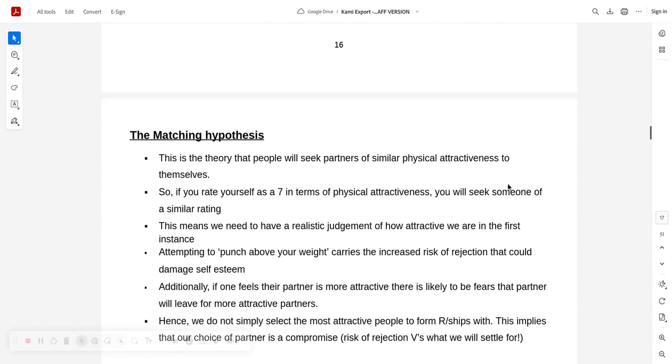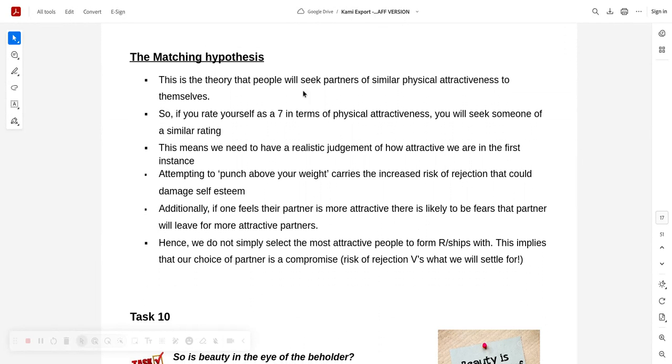And then you've got the detailed matching hypothesis. In this edition, you can see I've kind of done it for you. It's the theory that people will seek partners of a similar physical attractiveness to themselves. So if you rate yourself as a 7, you will seek someone of a similar rating of 7 or 8. This means we need to have a realistic judgment of how attractive we are in the first place, and we often don't do that. And punching above your weight, going for someone who doesn't match your level of attractiveness, carries the additional risk of damage to your self-esteem.